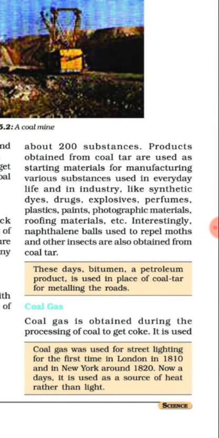So, students, this is about coal and the story of coal, that means how coal is formed, the process of carbonization, then the products that are obtained from coal, that is coke, coal tar and coal gas.